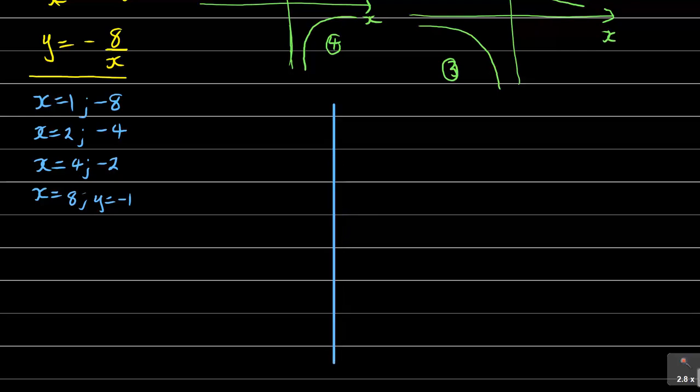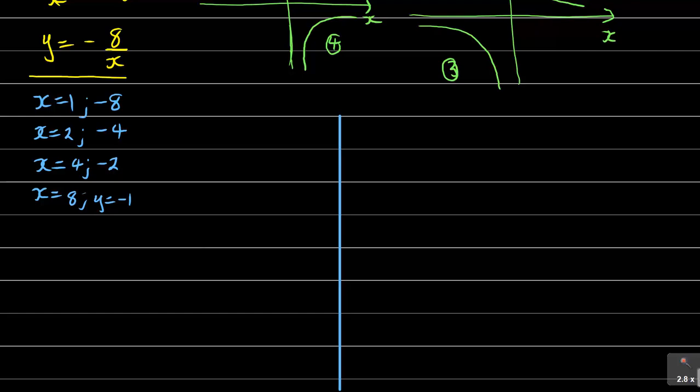So if you're going to sketch this graph in here, it doesn't have to be exact, it's just a sketch. You don't have to show any numbers here. It's just a sketch, and the labeling of the graph is what is important. But you can see here, when x is 1, y is negative 8. So when x is positive 1, y is in this case negative 8.